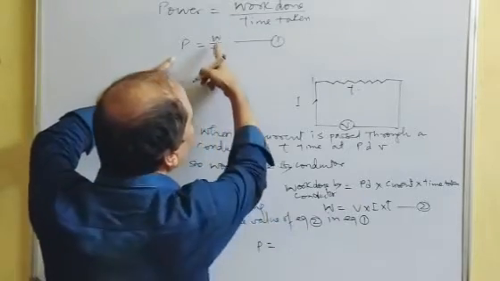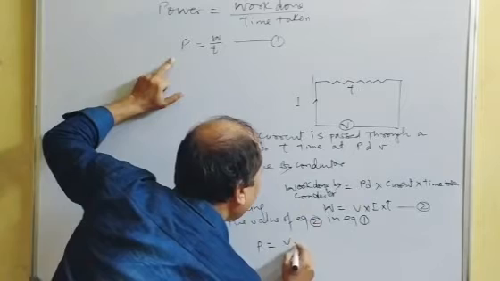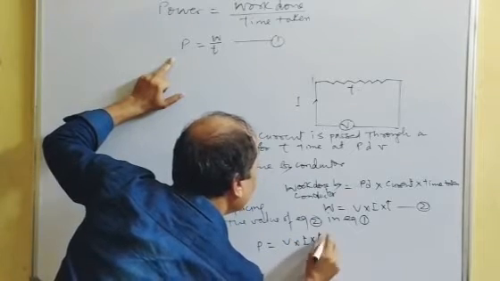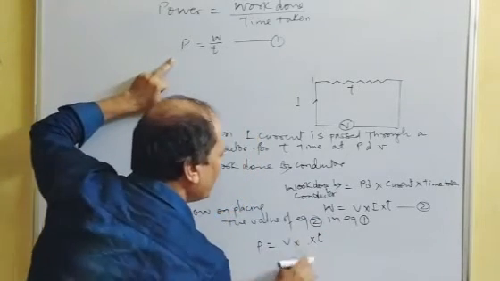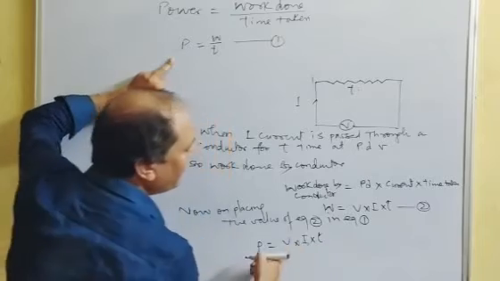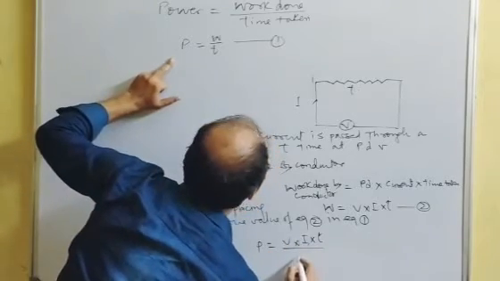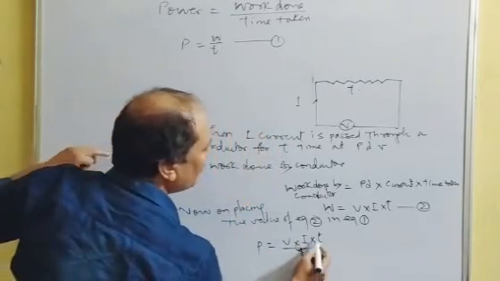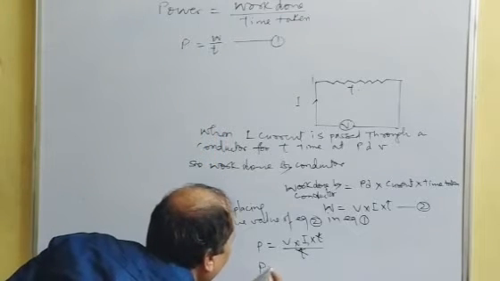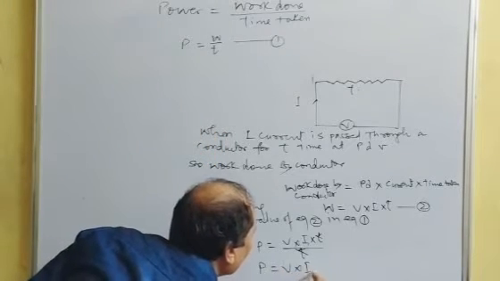Power equals W, that is V into I into T, by T. Now T and T cancel. So power equals V into I.